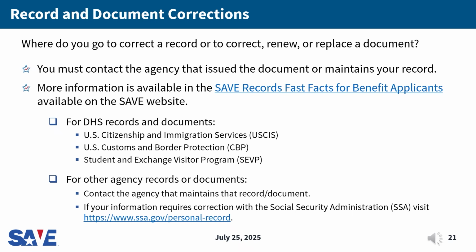As I mentioned earlier in the presentation, SAVE provides benefit applicants a resource on the SAVE website that includes the contact information for the agencies responsible for correcting records or documents. To locate this resource, visit www.uscis.gov/SAVE. Navigate to the Benefit and License Applicants section, select Resources for Benefit and License Applicants, and locate the Records Fast Facts for Benefit Applicants. We'll also cover the contact information in more detail in the next few slides.